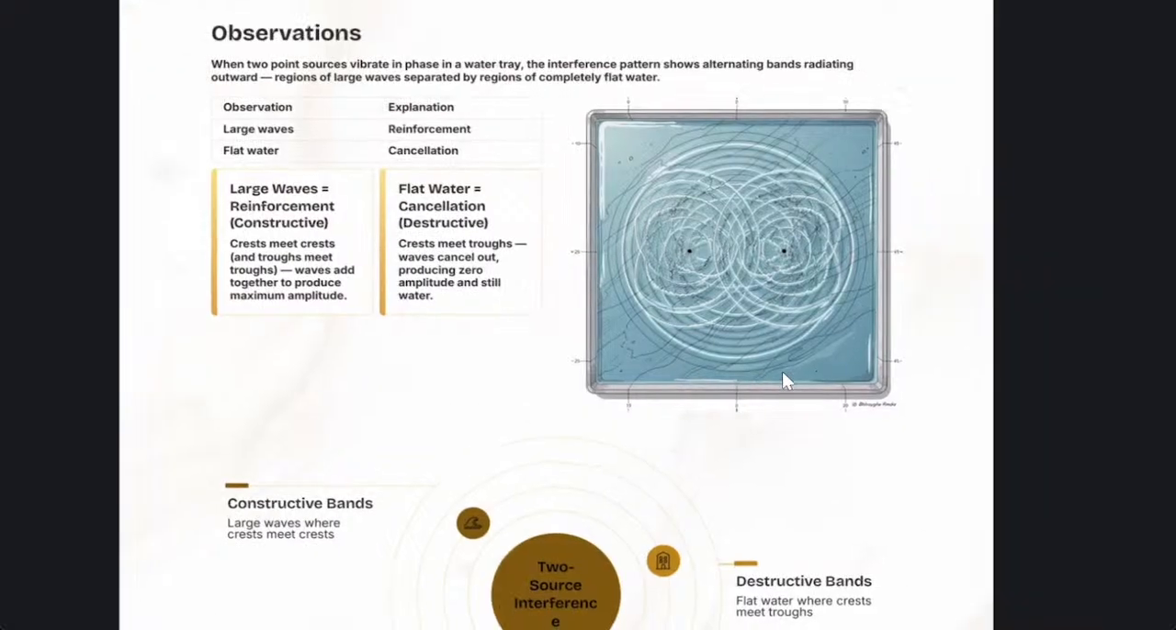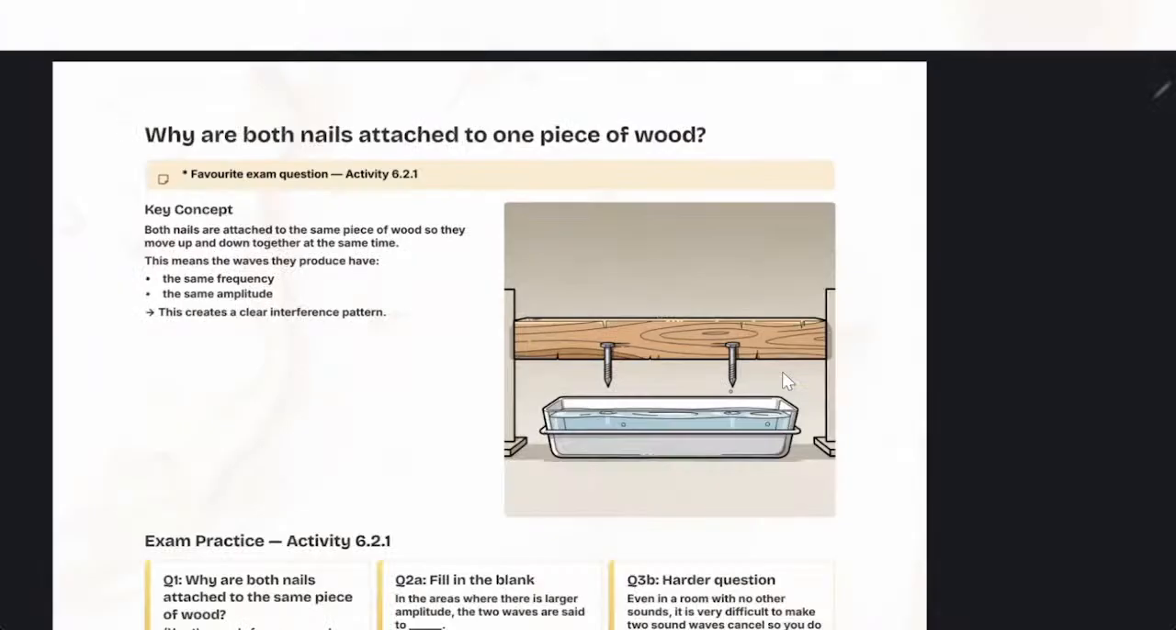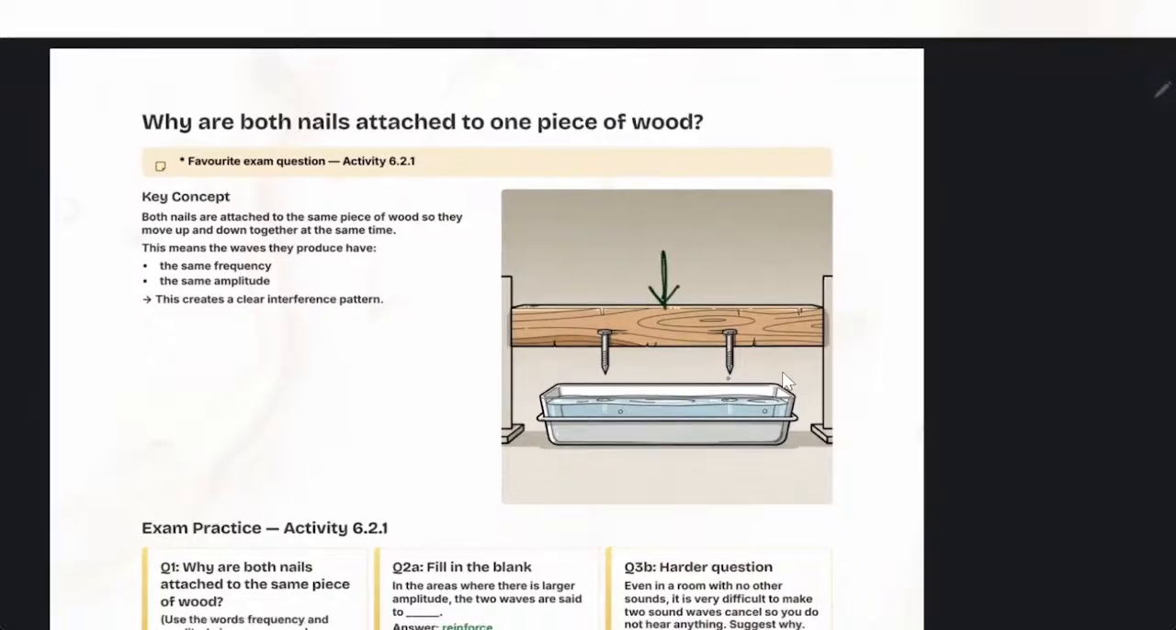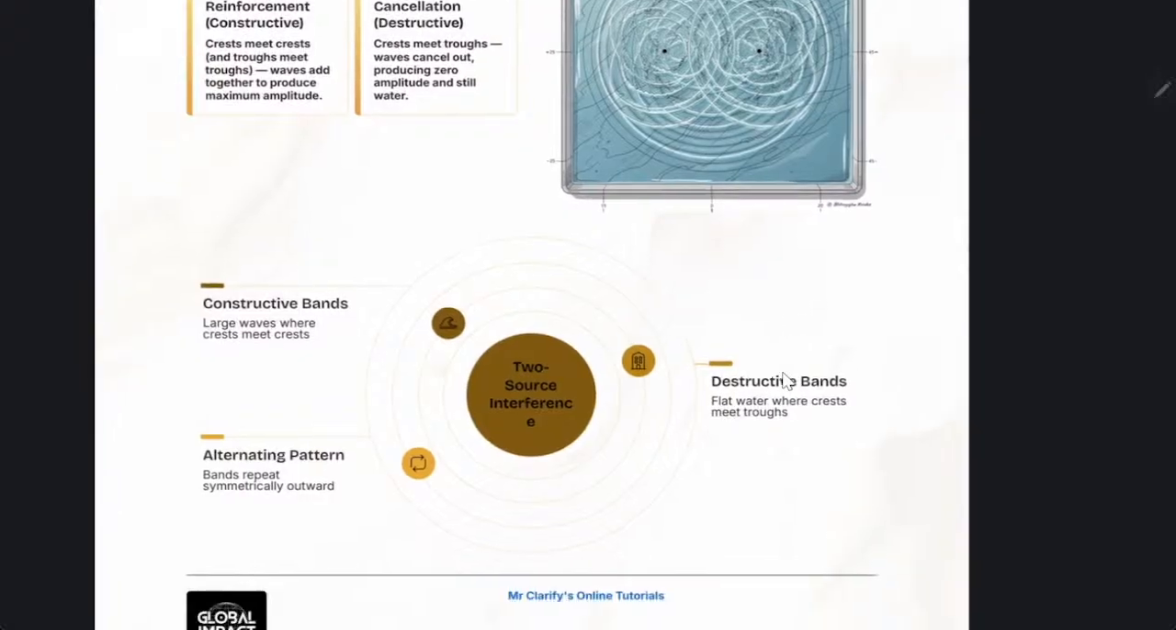This is what you're going to see. The two nails, when you push this wooden thing, you push it down. Okay, here you push with your hand down. The two nails get into the water. Then they're going to create ripples, and the ripples will meet. You start to see some patterns and bands. This is where we have it.